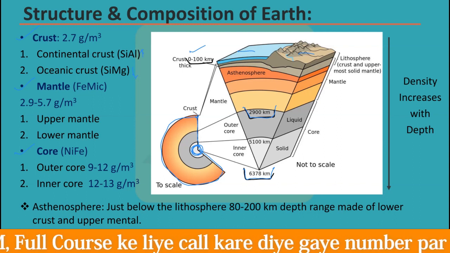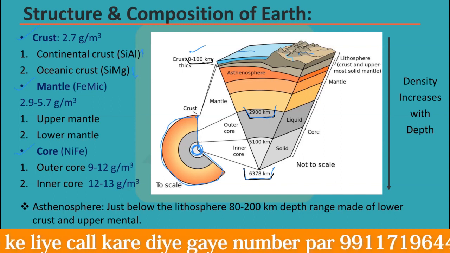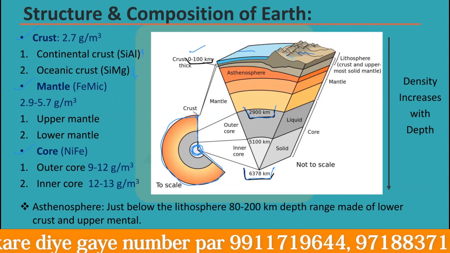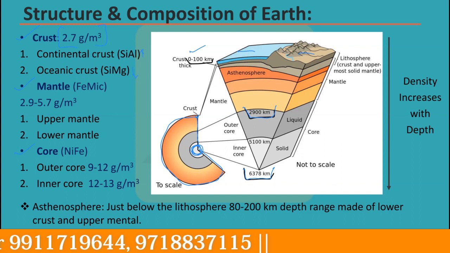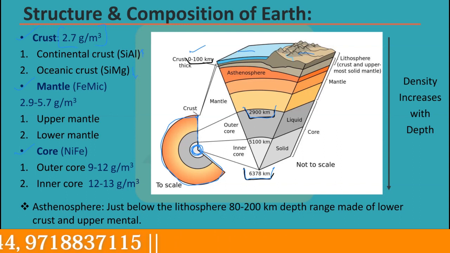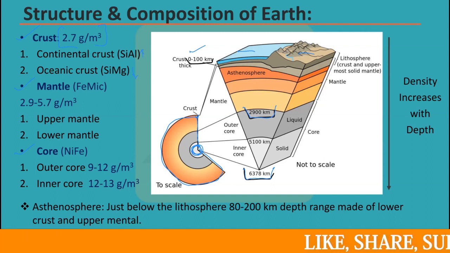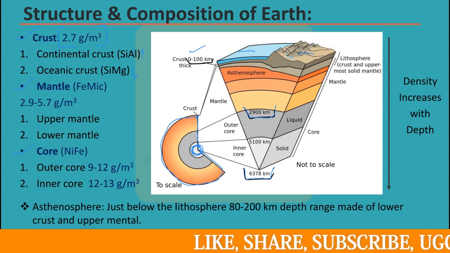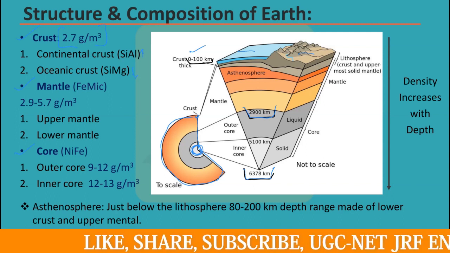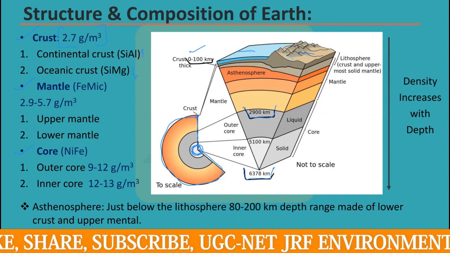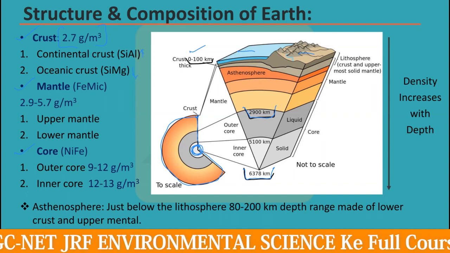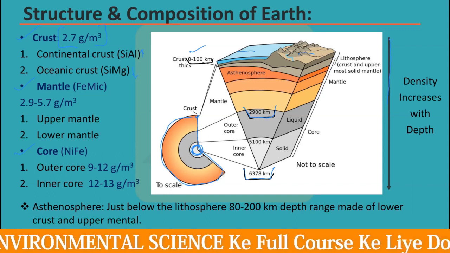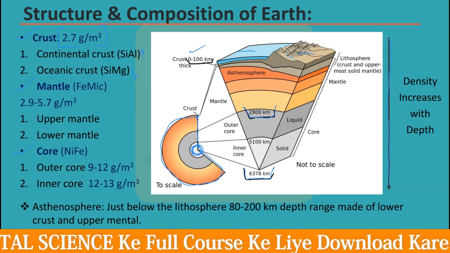Now, if you look at the density, the density of the crust is near 2.7 gram per meter cube. And this is the lowest among all the layers. That is very obvious in the earth, because gravitation is very high when you go downside on the earth. So near the core zone, or near the center of the earth, the density would be very high, and on the surface of the earth, the density would be very low. So it is very obvious that when you move from the surface to the inner side of the earth, the density continuously increases with depth.